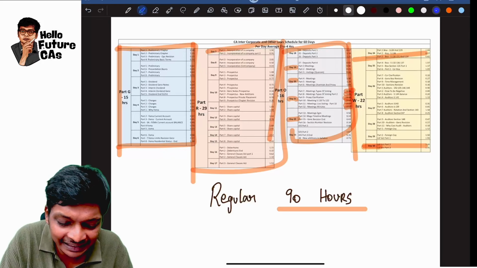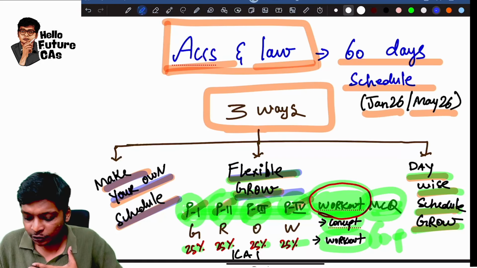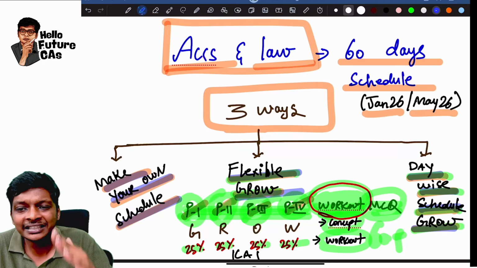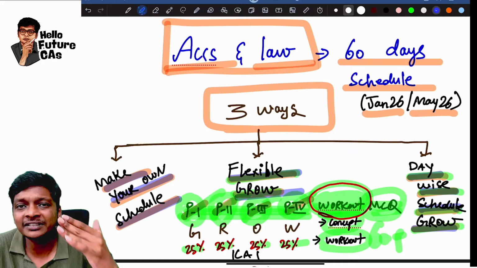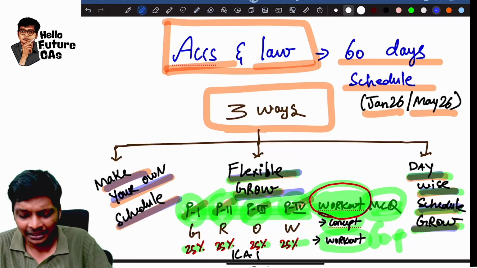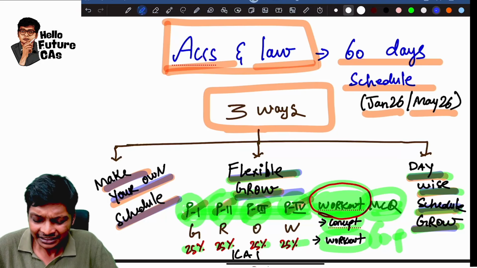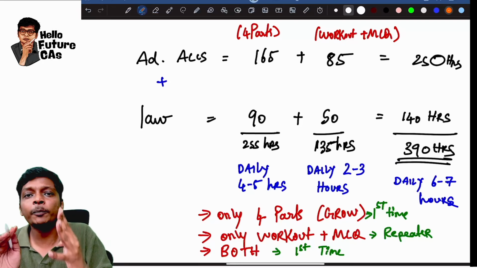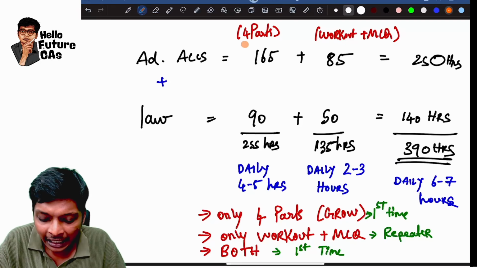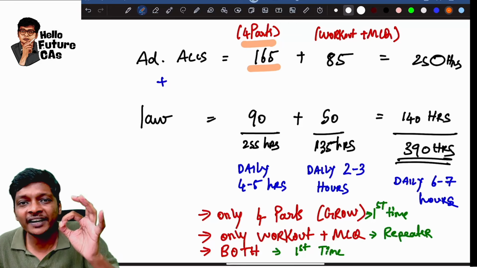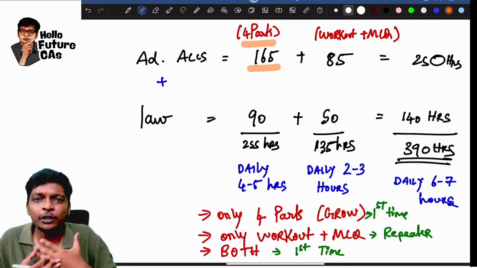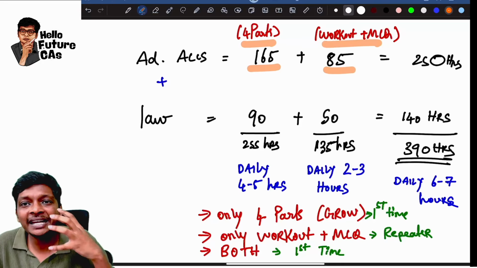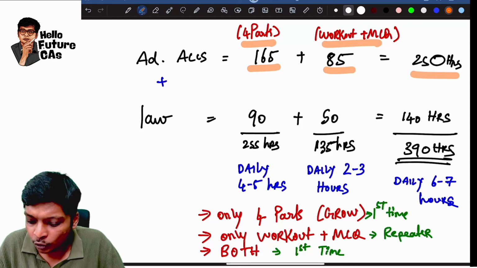So this is the detailed schedule that we have. That's what I've given, day wise schedule based on Grow for accounts and law. This you can find in the website of CA Classroom. This schedule will be there in the website of CA Classroom. Just to summarize all the lectures that we have, the first 4 parts, the detailed regular advanced accounts is 165 hours, guys. Entire ICA questions will be solved over here. And then workout will be there for 85 hours. Totally making it 250 hours.